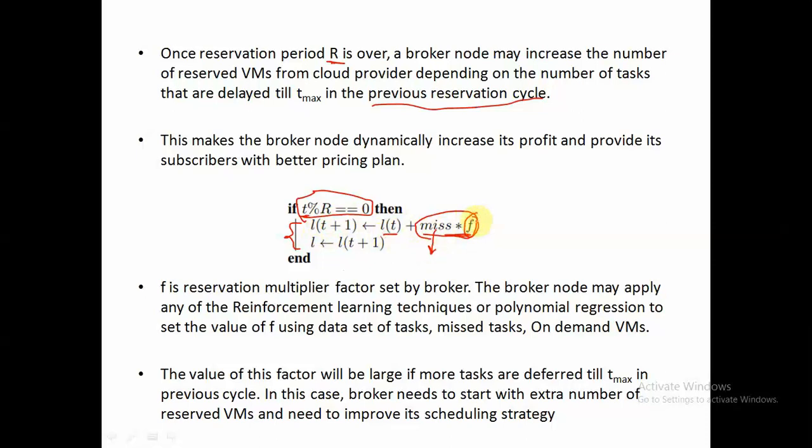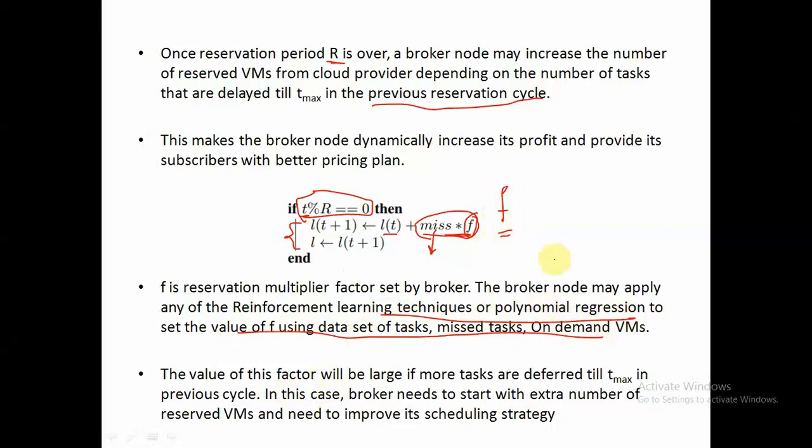Now this F is something like a reservation factor, and we can set the value of this parameter F by using learning techniques such as polynomial regression, using some data set.